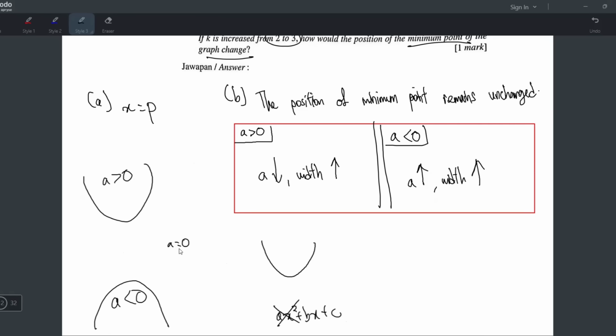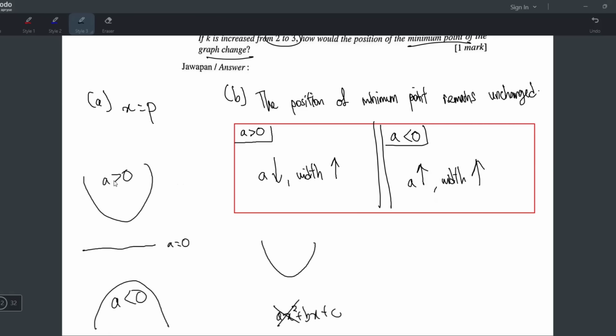So tell me what happens when A is 0? You get a straight line. In other words, the nearer your A value is to 0, the more your graph will look like a straight line. I repeat, the nearer your A is to zero, the more your curve looks like a straight line. That means it's wider.